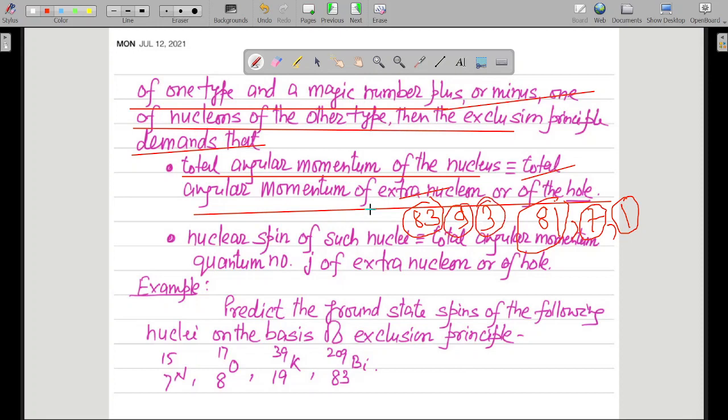Similarly, you might have other examples as well, because 28 is a magic number, so 29 will fit in this case. Then 21 will also fit in this case. So in the case of a hole, we must have 19 nucleons of the other type, and we must have 27 nucleons of the other type. Then we will have a hole. Such are the things which are there.